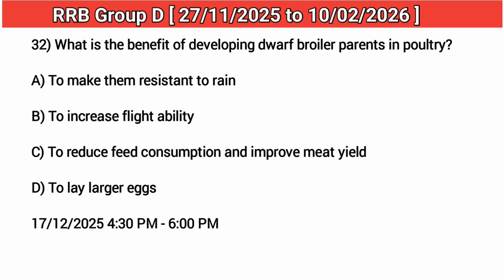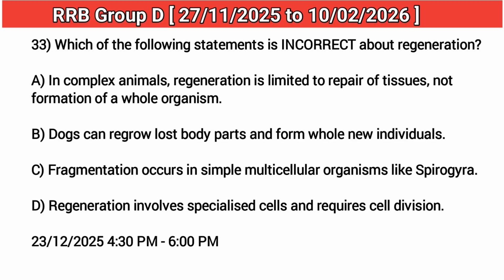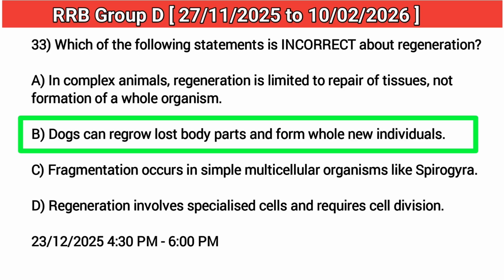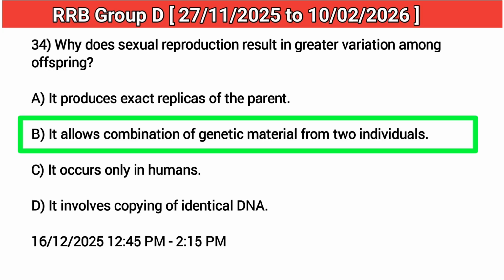32. What is the benefit of developing dwarf broiler parents in poultry? Answer: C. To reduce feed consumption and improve meat yield. 33. Which of the following statements is incorrect about regeneration? Answer: B. Dogs can regrow lost body parts and form whole new individuals. 34. Why does sexual reproduction result in greater variation among offspring? Answer: B. It allows combination of genetic material from two individuals.